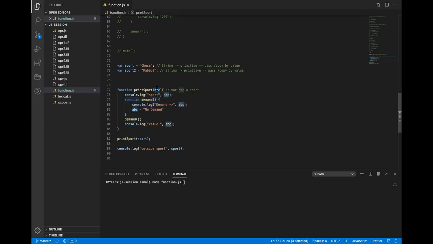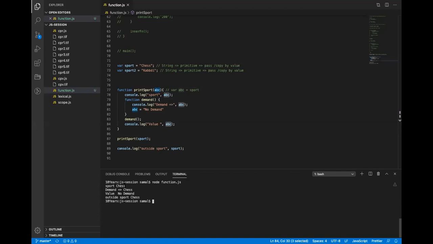And whenever there is a variable in parameters, JavaScript indirectly adds the var keyword to that. So that becomes localized to this function. And that is why here it will print chess. And the moment I add this here, it will basically update this variable. And that is why it will print here. Till here it will print chess, and here it will print no demand.